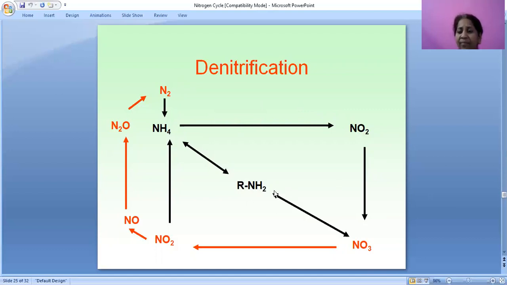From amino acids or proteins, ammonia will be produced. Then from nitrate to nitrite, nitric oxide, then nitrous oxide, it will get into the atmosphere. This is denitrification.